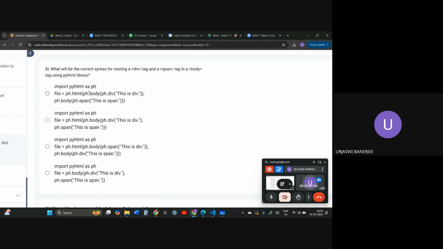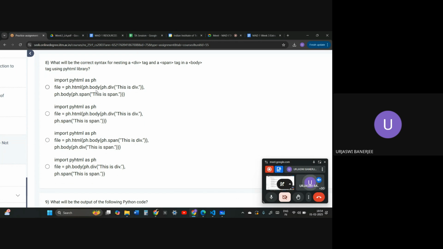We are importing PyHTML as ph. Be careful what we are importing PyHTML as. Since we are importing it as ph, we will be using ph as a placeholder. So ph.html, then ph.body, ph.div, this is div. But again we are using ph.body, ph.span, and this is span. We don't really need to use body twice. This is causing a contradictory statement. If it was a normal HTML website, using the body tag twice would cause a lot of problems. So this is a wrong option.